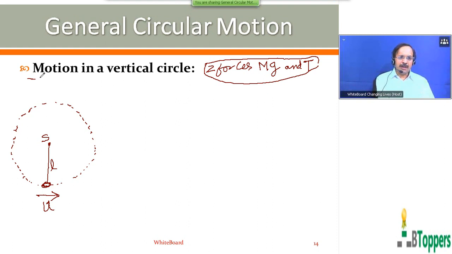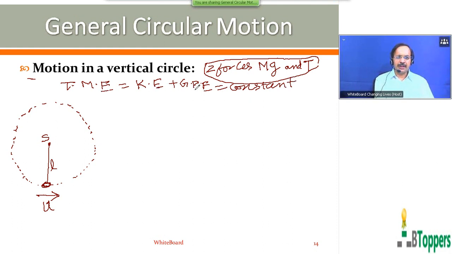So here we are discussing the motion of the bob of a simple pendulum in a vertical circular path when it is under the action of only two forces, mg and T, such that the total mechanical energy of the bob remains constant. The total mechanical energy of the bob at any instant is equal to the sum of its kinetic energy and gravitational potential energy. Here TME means total mechanical energy of the bob, KE means kinetic energy of the bob, GPE means gravitational potential energy of the bob. So that remains constant during the motion.